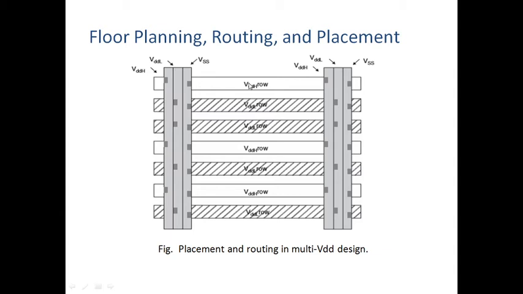Okay, the contact is done with VDDH and VSS. The entire row belongs to the VDDH row. Then the contact is of VDDL and VSS. The entire row belongs to the VDDL row. Similarly, see here, the third one, the contact is for VDDL and VSS. Here also the contact is from VDDL and VSS. Then this entire row belongs to the VDDL row. In this way we will place and route multi VDD designs in order to get high performance and low power dissipation.